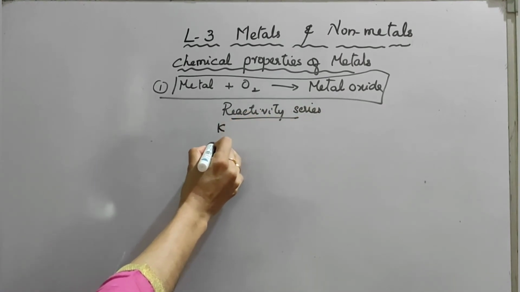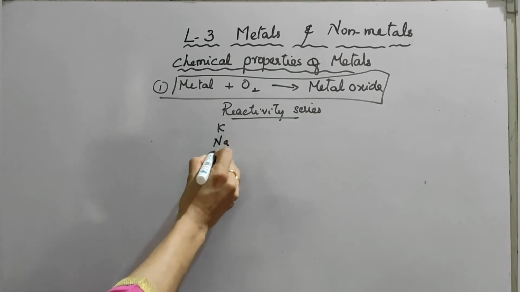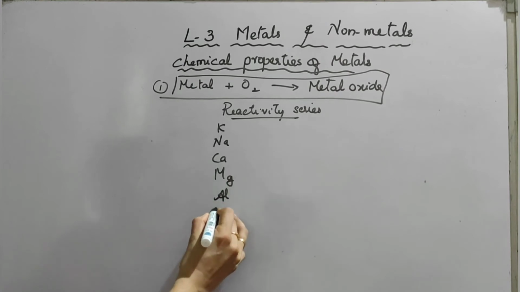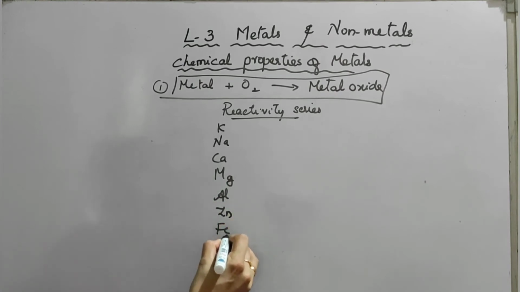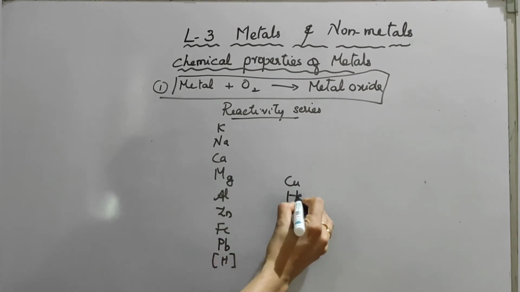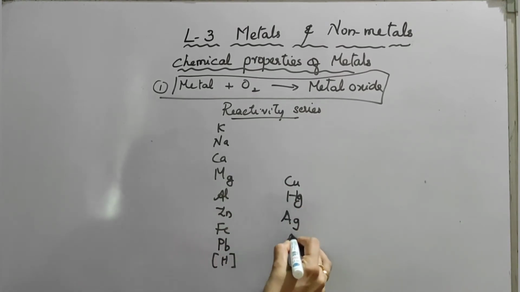So first one, potassium, sodium, calcium, magnesium, aluminum, zinc, iron, lead, and one neutral, hydrogen. Hydrogen shows plus ionic state and minus ionic state. Next goes copper, mercury, silver, gold.